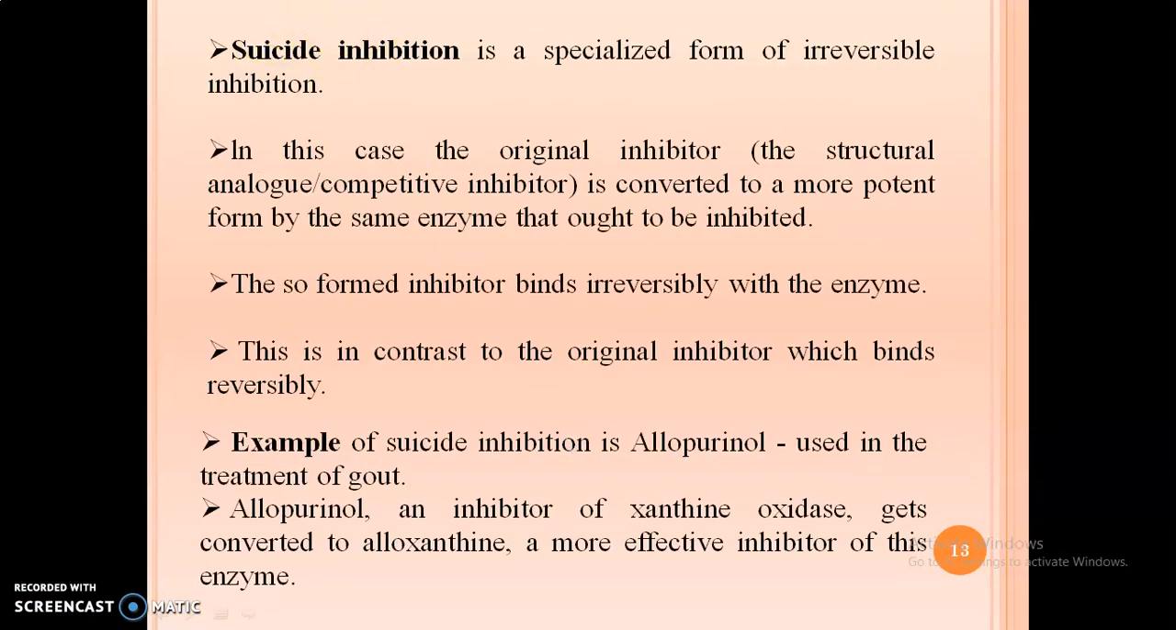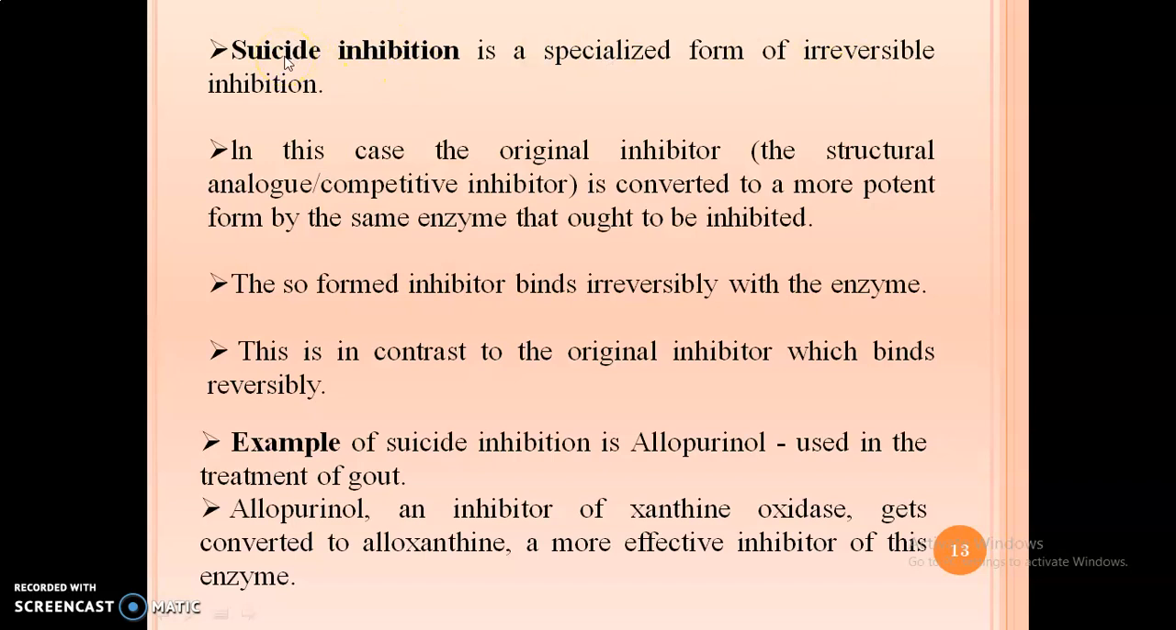Irreversible inhibitions are sometimes known as suicide inhibition. In this case, the original inhibitor is converted to a more potent form by the same enzyme that ought to be inhibited. The so formed inhibitor binds irreversibly with the enzyme, in contrast to the original inhibitor which binds reversibly. So suicide inhibitors are nothing but irreversible inhibition.